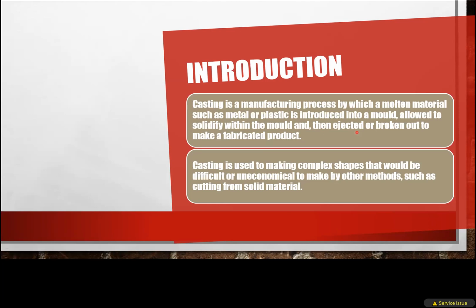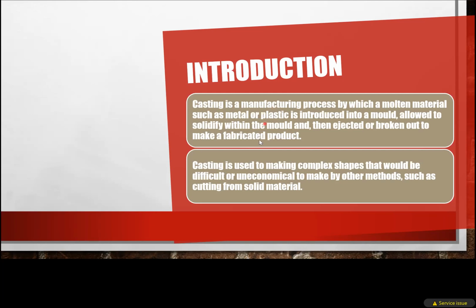In your lab with the foundry practice, you have the making of the sand mold. After the molding process is completed, we have to break that sand mold to bring the metal out. So this is the method that is called the manufacturing process. Casting is a manufacturing process. Manufacturing process means we are making a product. The solid product of the casting, the solid product that is obtained from that process, is called the casting.